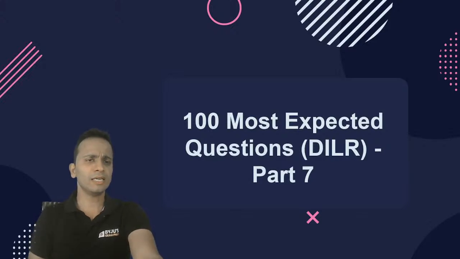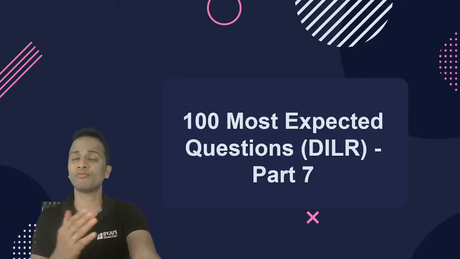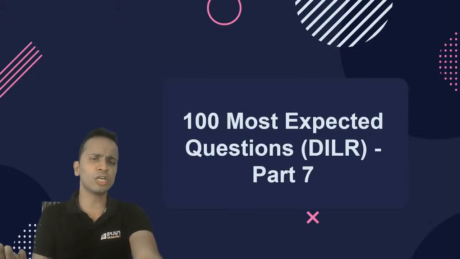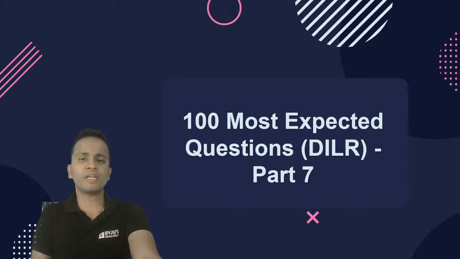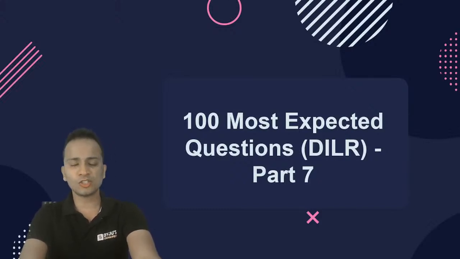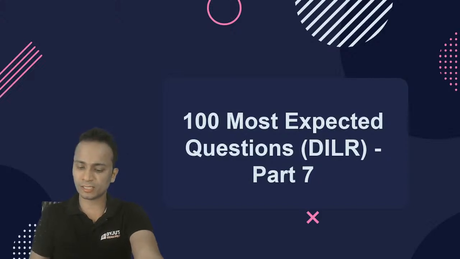To solve each set, you should not be taking more than 1 minute per question. So if there are 4 questions, 4 to 5 minutes is a decent amount of time to solve the first set. In the second set, you will have to work on some extra amount of data, and it will require around 2 minutes per question to solve. So, friends, let's quickly begin with this session without wasting any time.